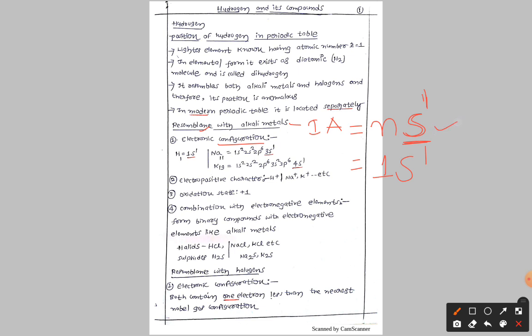So both have a similar configuration in the outermost shell. Sodium has the outermost configuration 3s1. Potassium has 4s1. So they have a similar outermost electronic configuration.